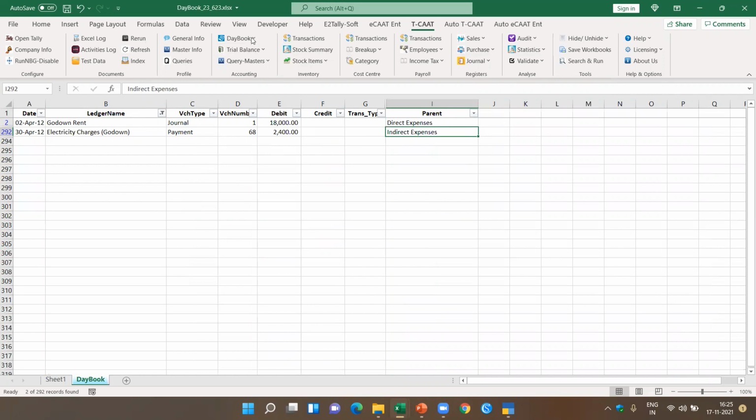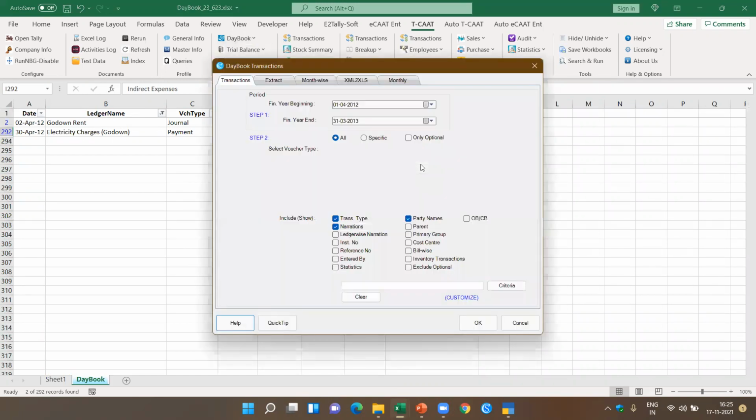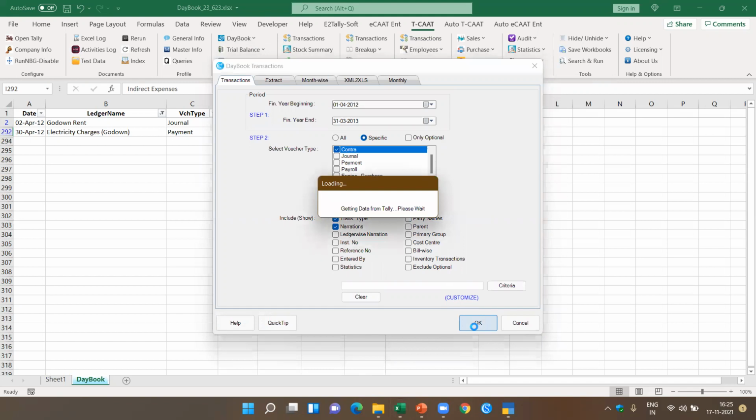Now, let's say the same thing. I come here and say I want the day book transactions. Here it's taken the full period. I can also say I want only specific ledgers. I can extract only transactions pertaining to contra. In this case, I don't want the party name. For the full year, it will extract all the transactions pertaining to contra and give you these transactions in a structured format.